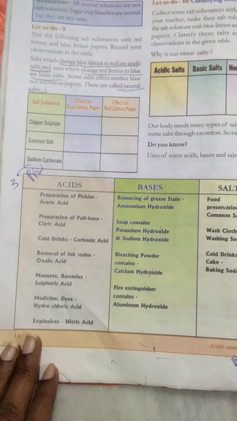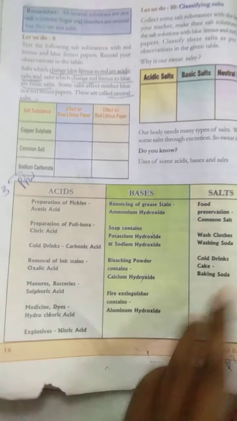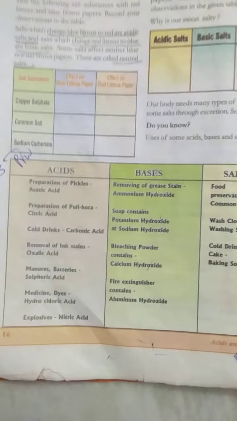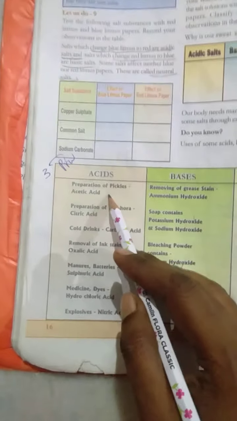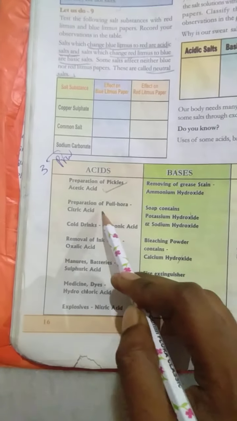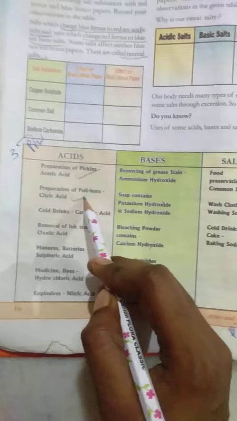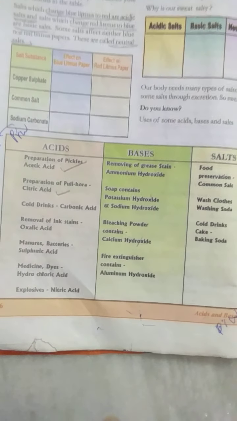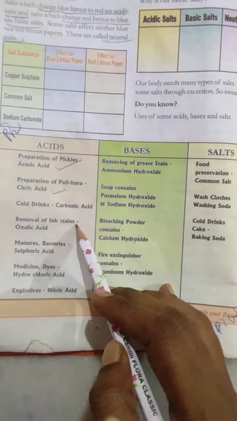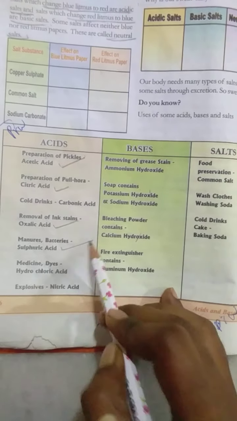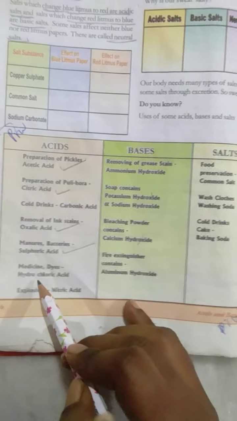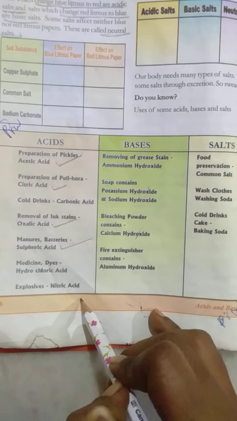Okay, here acids are given. Some of the acids, these are the acids, and these are the bases, and these are the salts. Okay, acids are nothing but, see, preparation of pickles, it is an acid. Preparation of pulihora, it is citric acid. Okay, citric acid is present in lemons. Removal of ink stains, that is oxalic acid. Batteries use sulfuric acid. Medicines and dyes use hydrochloric acid. Explosives are made from nitric acid.